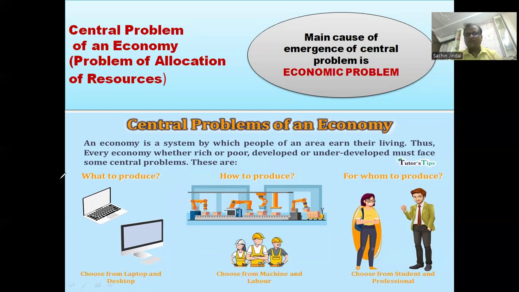Now the first question is, what are the causes behind central problems? Why do the central problems of a country emerge? Central problems of a country basically emerge due to three main reasons. The first reason is limited resources. Remember, we already studied in lecture 1 that the reasons behind the economic problem are actually the reasons behind the central problems of an economy. किसी भी कंट्री की सेंट्रल प्रॉब्लम इसलिए इमर्ज होती है क्योंकि वहां तीन कॉजेज इमर्ज होते हैं।